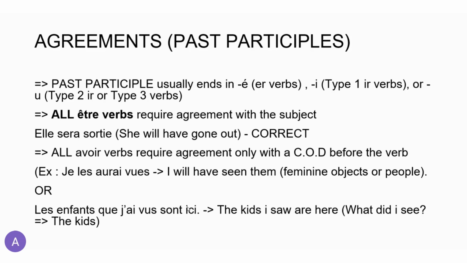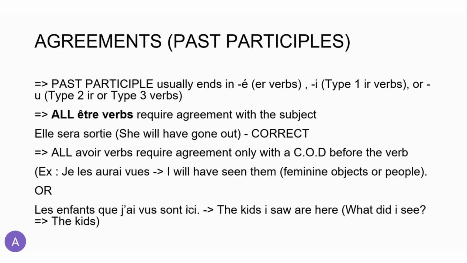If you have verbs conjugated with être, the agreement is done with the subject all of the time. If we have verbs conjugated with avoir in their compound tense, we need to analyze if we have a direct object before the verb, whether it's a direct object pronoun or a direct object as a noun or other, then it doesn't matter.